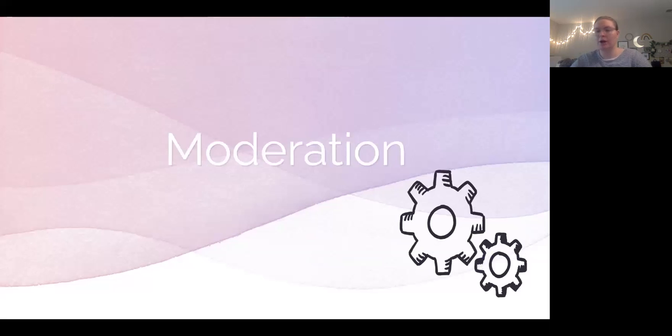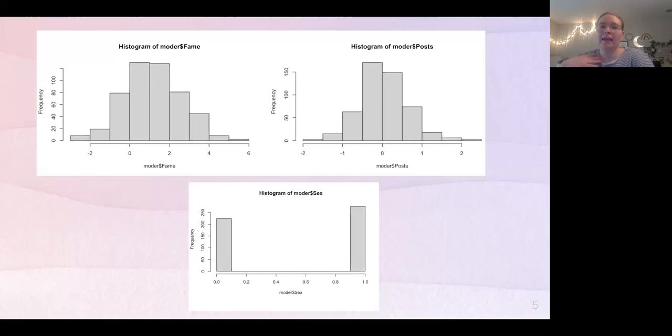So first, we're going to start with moderation. And for this, we're going to have three variables. Our two continuous variables will be our outcome, which is fame, which is measured by the amount of followers an influencer has on social media. Our X is our other continuous variable, our predictor. And this is the amount of posts that a social media influencer makes per week, posts or stories. And then our binary predictor, in this case, our moderator, is biological sex. So this will be defined as 0, the group 0 being males and the group 1 being females.